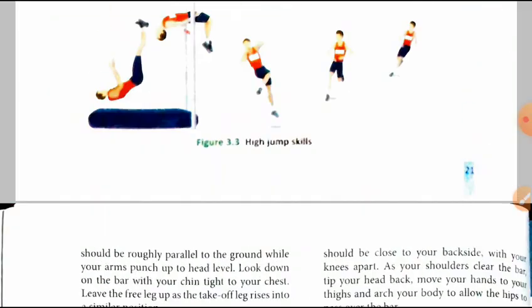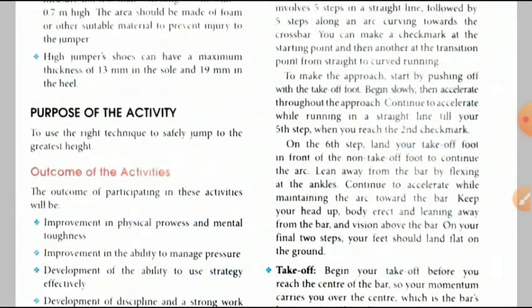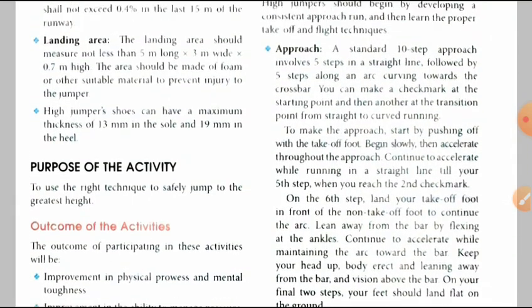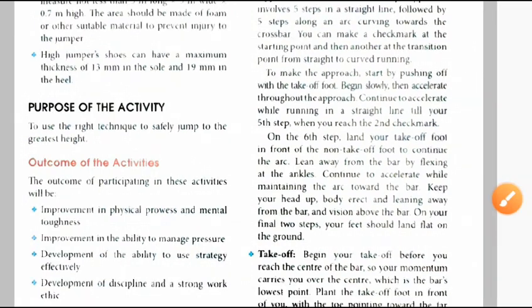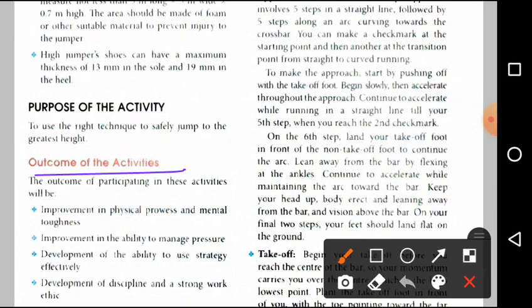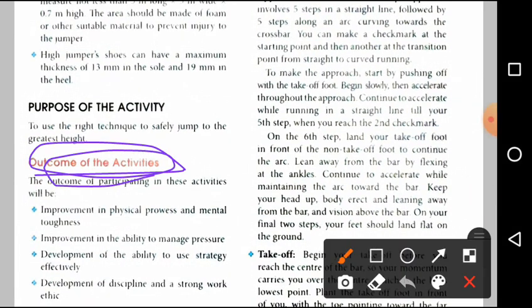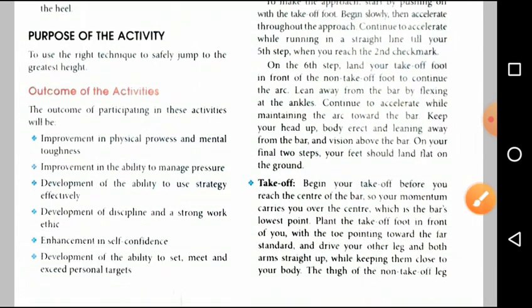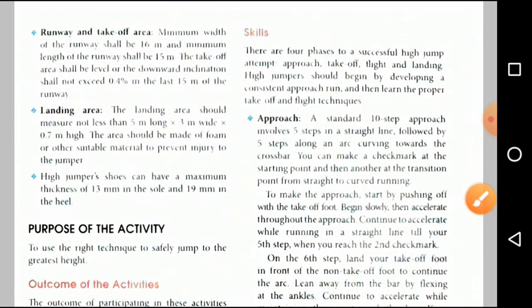Finally, you will find the outcome of the activities, which means if you attend this sport or game or participate in it, how it will help us in our health, in our mental ability and all other things. That is called the outcome of the activities. It's very important for your chapter, and you all should know it very well.